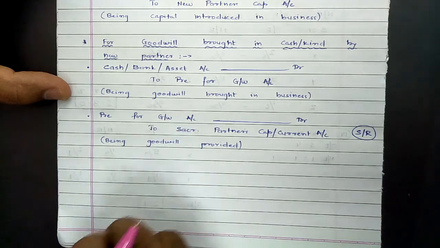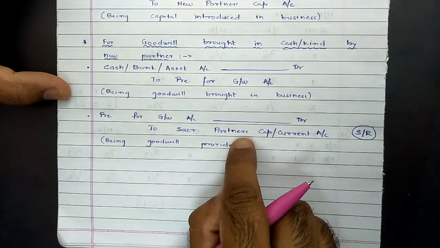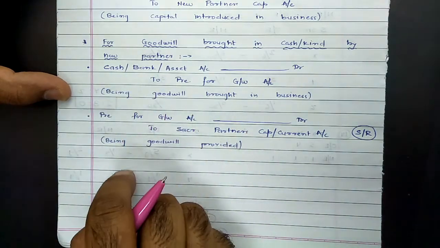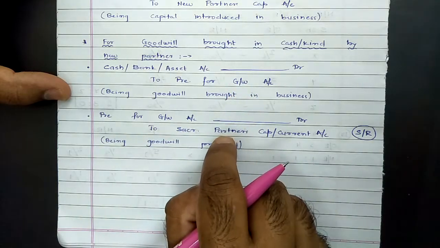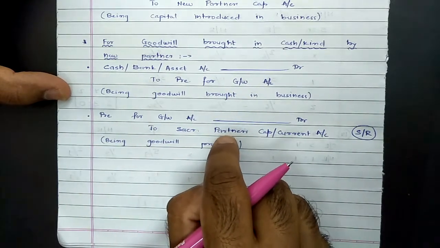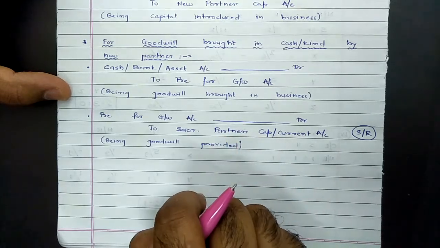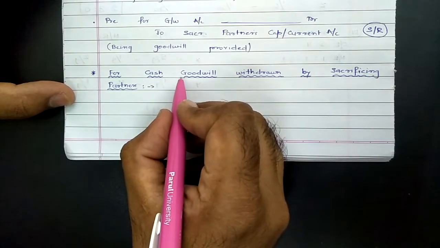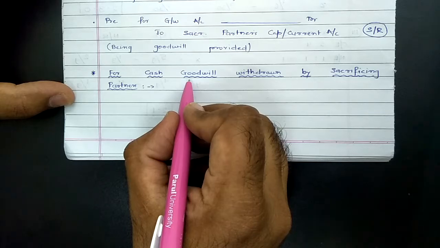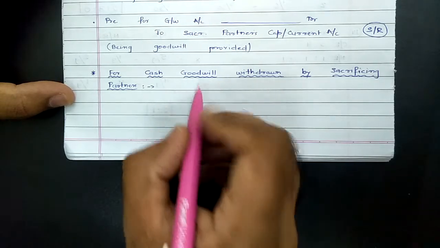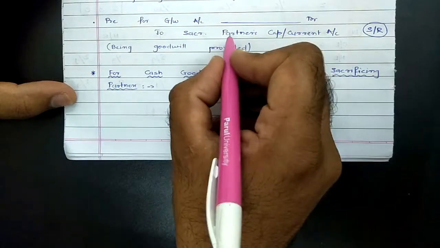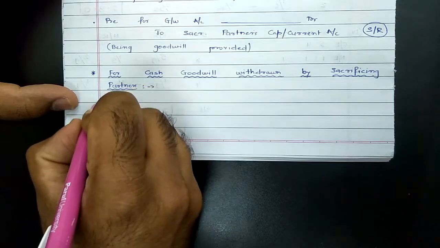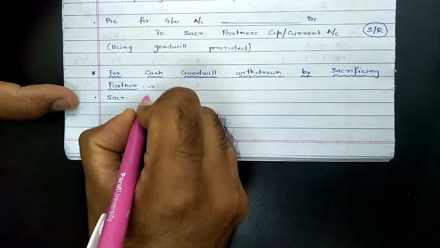Then a further possibility with regard to cash goodwill is that these partners can opt for withdrawal of the cash brought in by the new partner in the form of goodwill. That means sacrificing partners have the right to withdraw goodwill to the extent of goodwill brought in cash by the new partner. Again, only if the new partner brings goodwill in cash can withdrawal be made by sacrificing partners. If they withdraw money from the business, their capitals will reduce. So the entry would be sacrificing partners'